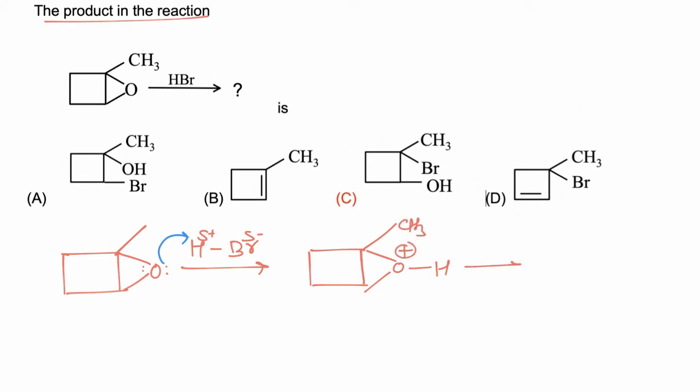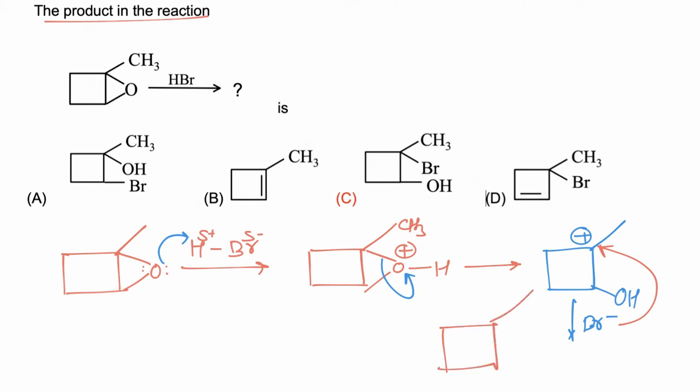Now if a 3-degree benzylic or allylic carbocation is formed, then there is a possibility of shifting of electrons in such a way that 3-degree carbocations are formed. So if these electrons are shifted towards oxygen, now a 3-degree carbocation is formed on this carbon and OH. Now Br negative will combine with the carbocation, and hence this product is formed, and hence the correct answer is C.